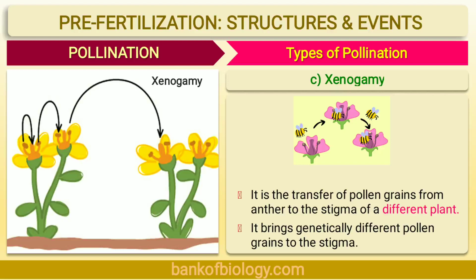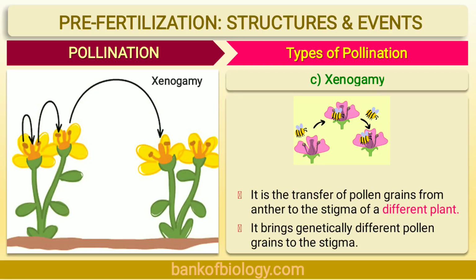Now let's see xenogamy. We have seen already what is meant by cross pollination. Cross pollination is the transfer of pollen grains from the anther of one flower to the stigma of another flower of different plants of the same species.